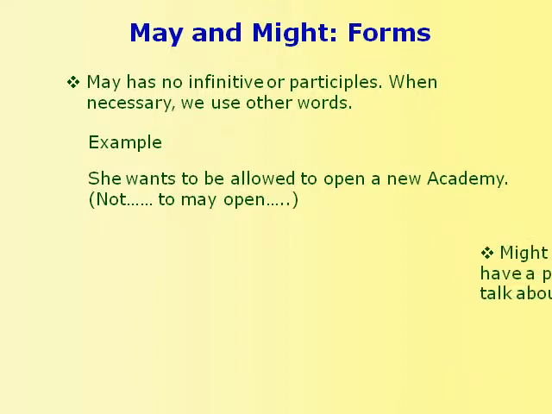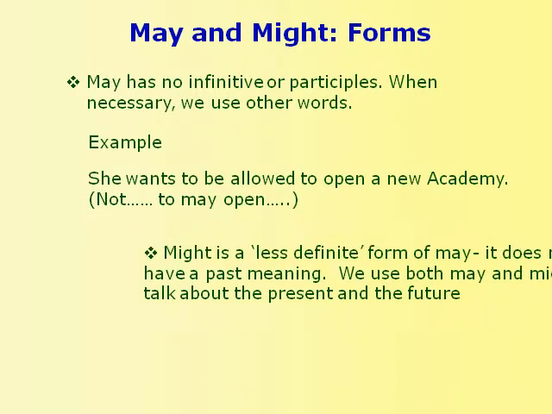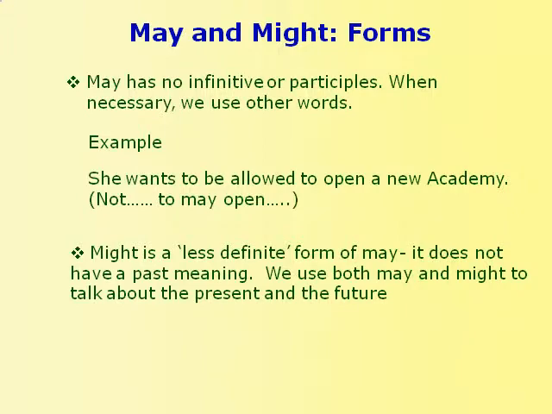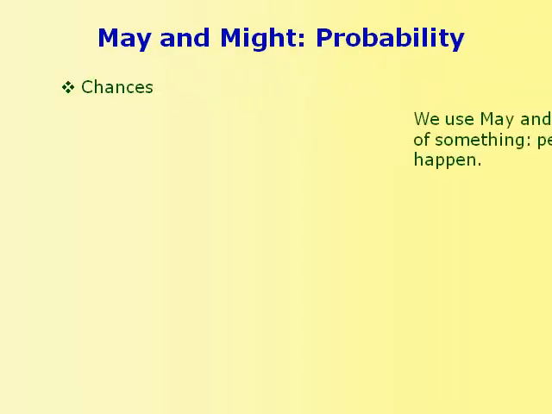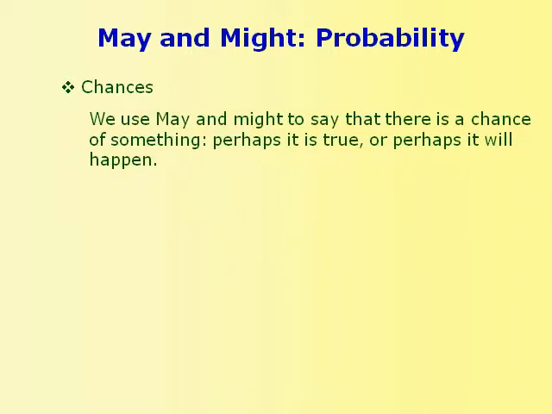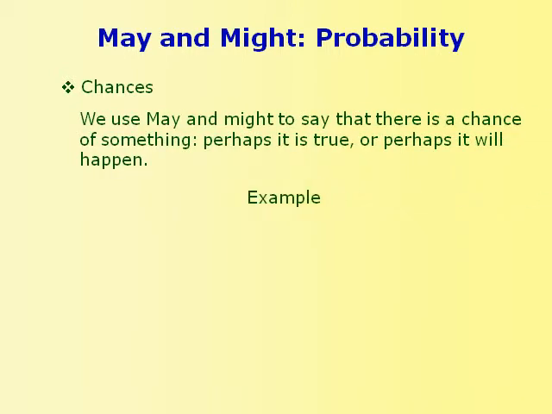Now might is a less definite form of may. It does not have a past meaning. We use both may and might to talk about the present and the future. We use may and might to say that there is a chance of something. Perhaps it is true, or perhaps it will happen.